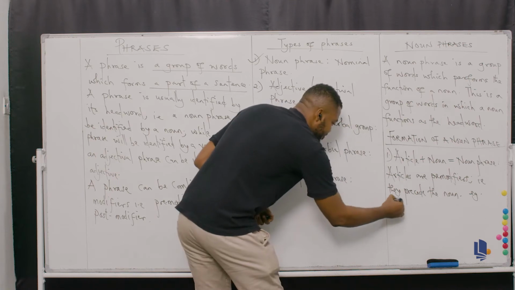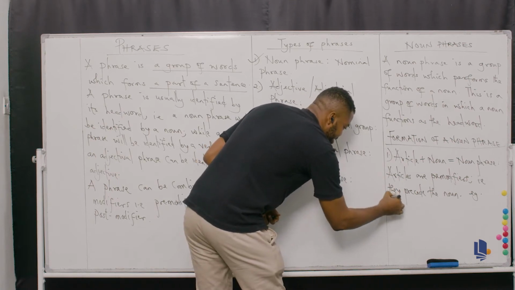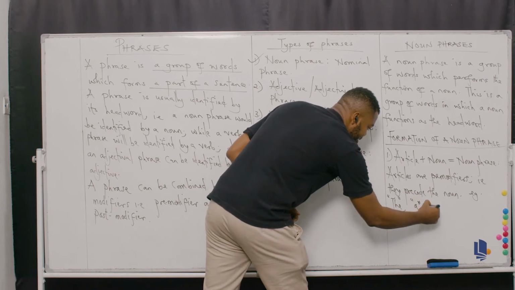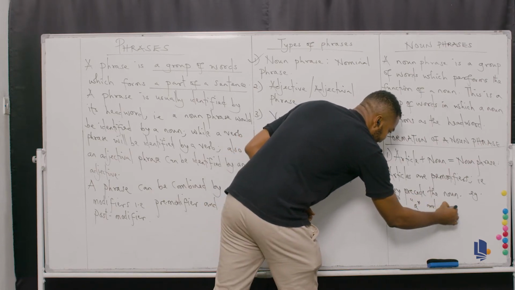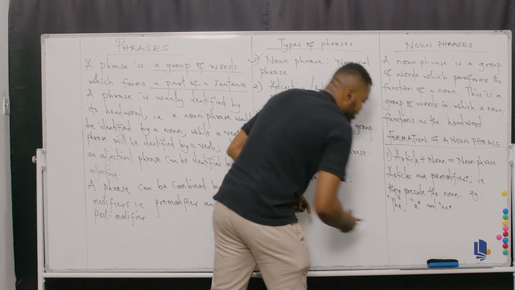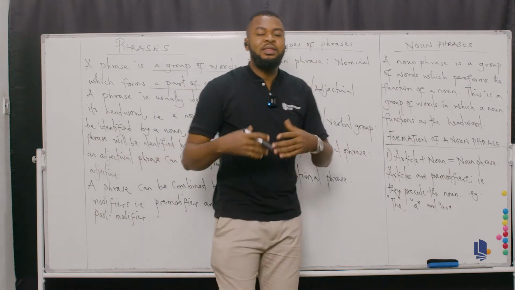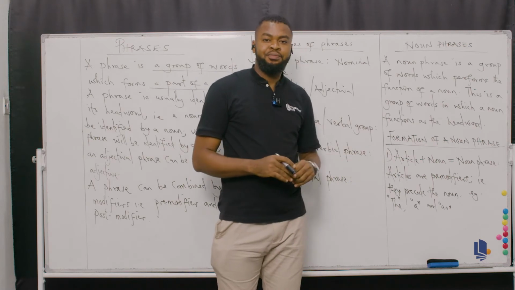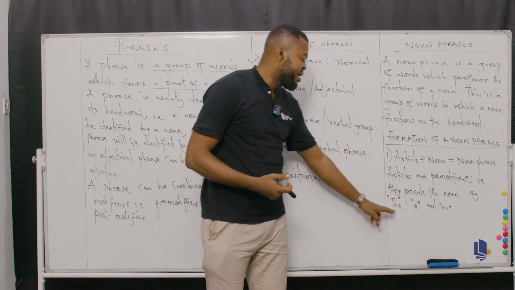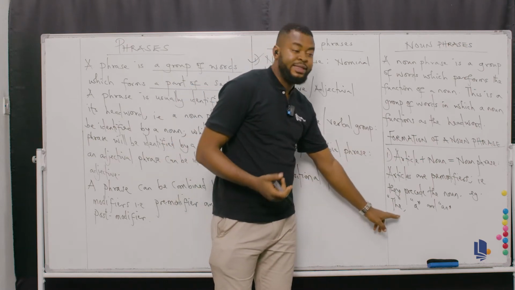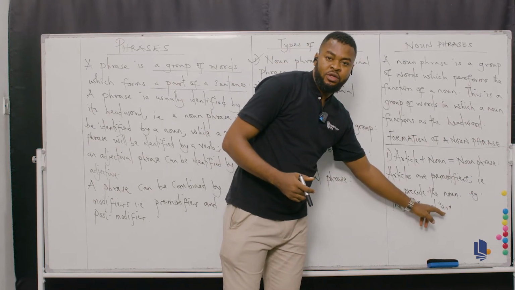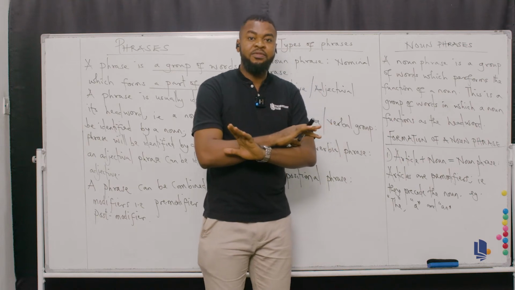For example, you can have THE in quotation marks, you can have A in quotation marks, and you can have AN. So these are examples of articles that can most likely precede the noun. So anytime you combine the article THE or the article A or the article AN with a noun, you automatically form a noun phrase.